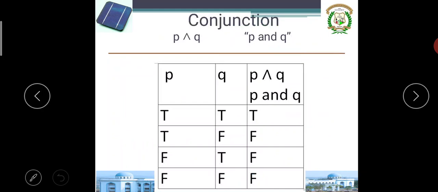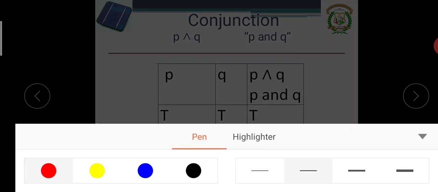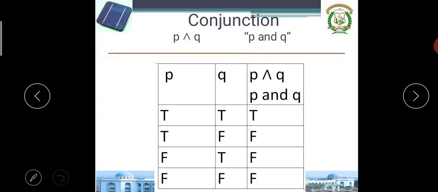The truth table is very simple. It acts like a multiplication. If T is nothing but 1, then P and Q acts like a multiplication. 1 into 1 is 1. So only when both statements are true is the output true. That is P and Q. If T stands for 1 and F stands for 0, then 1 into 0 is 0. If F stands for 0 and T stands for 1, it is the AND statement. Conjunction is nothing but multiplication.